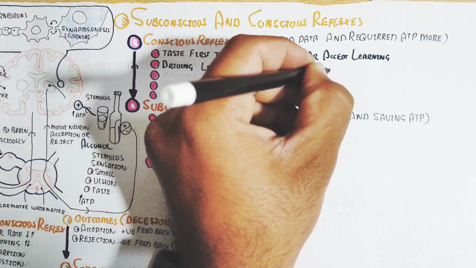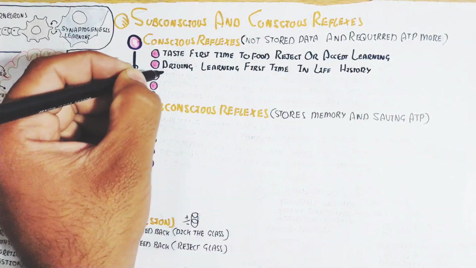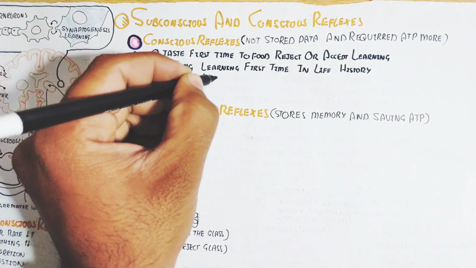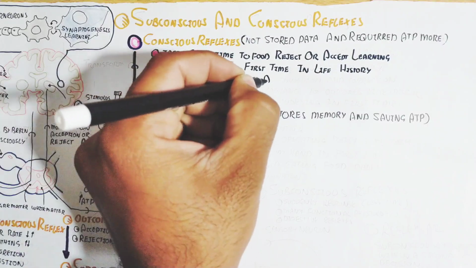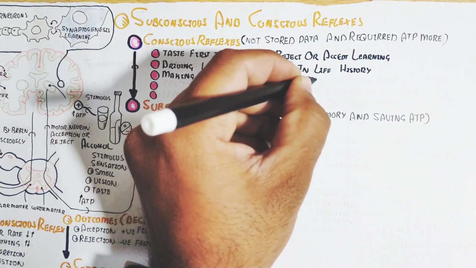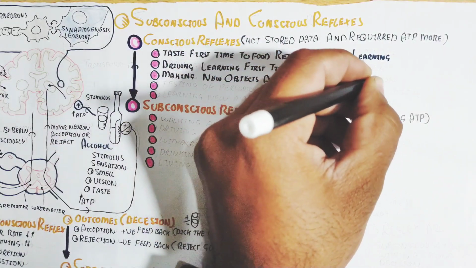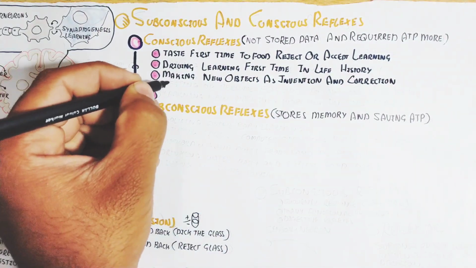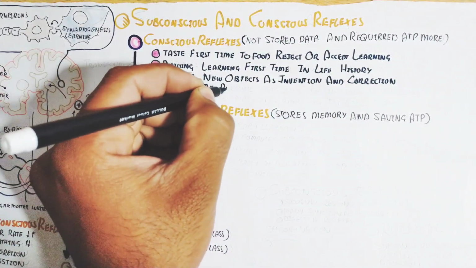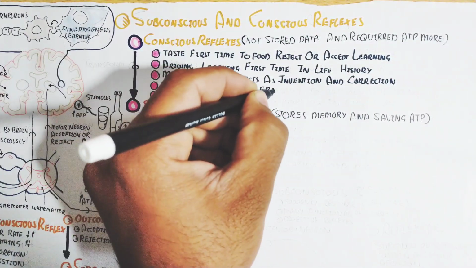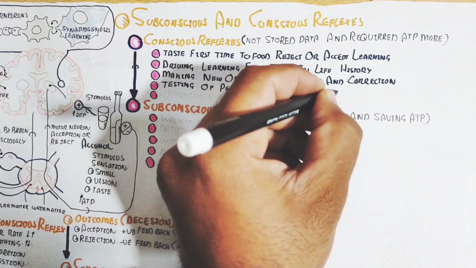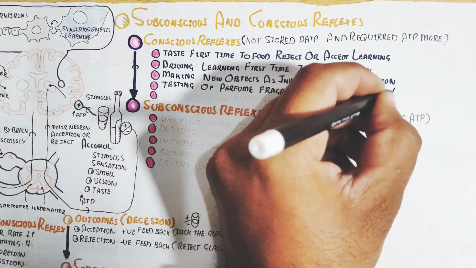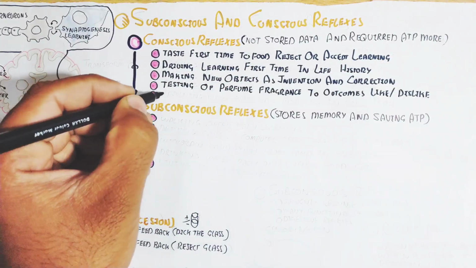So the conscious reflexes, let's understand about that. Tasting food for the first time and rejecting or accepting it is learning, and during learning for the first time in life history, making a new object as an invention and correction, and testing perfume, for example fragrance, the outcome is like and dislike.